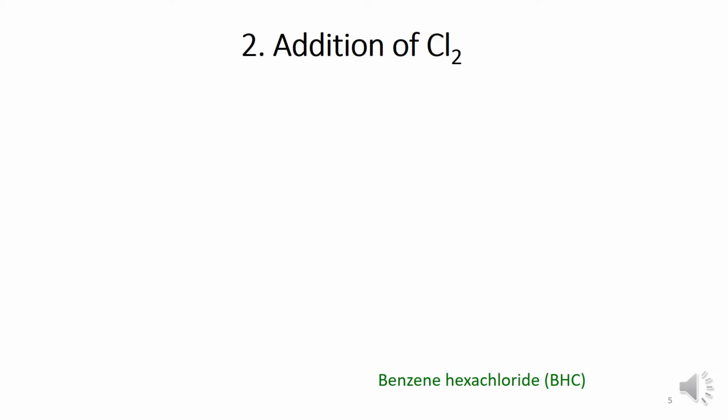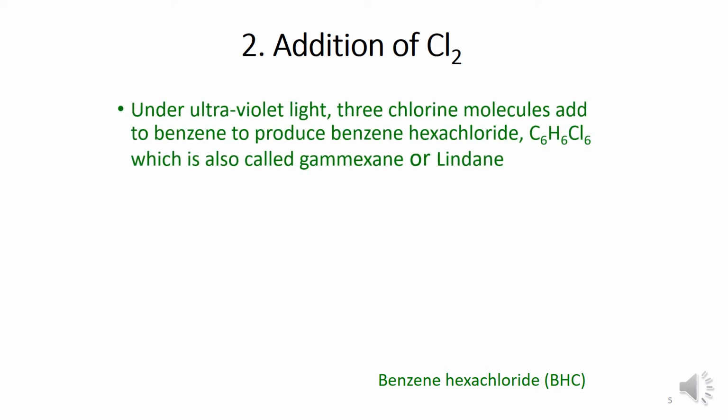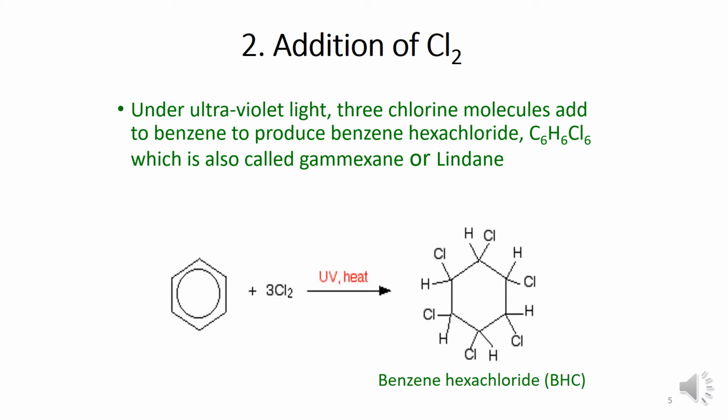Addition of chlorine. Under ultraviolet light, 3 chlorine molecules add to benzene to produce benzene hexachloride, which is C6H6Cl6, and it is also called gammexane or lindane. The short form of the compound name is BHC.